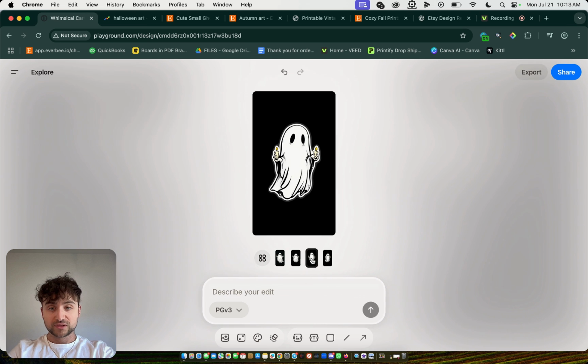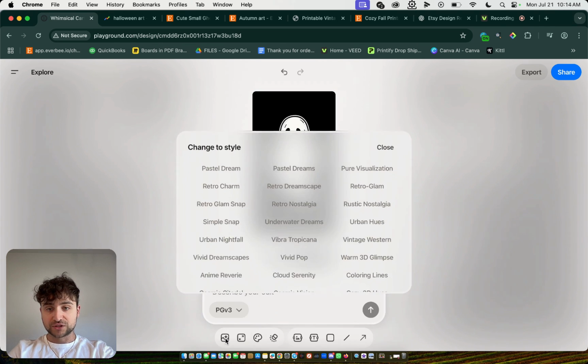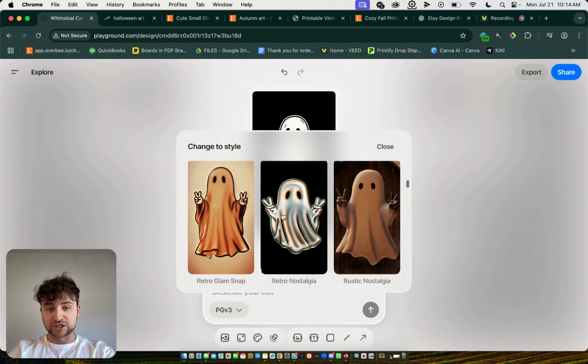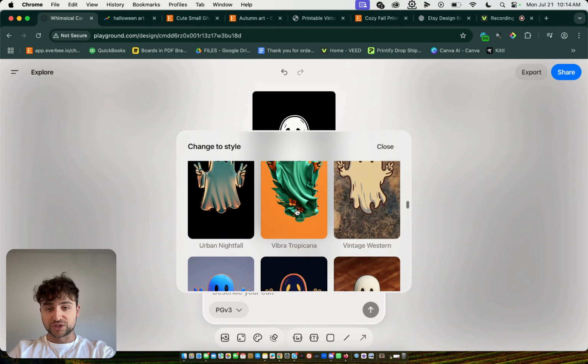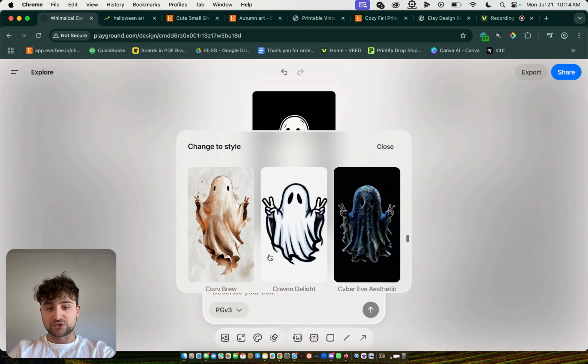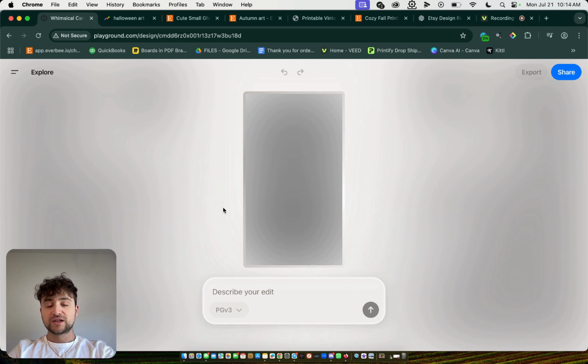And look, what's cool is I can choose different iterations, right? So here's a cool vintage one. Let's do this one. I like this one the most. Now I can also change the style. As you can see, I have a lot of options I can use. Retro nostalgia. I can make it vintage. So it's pretty cool what's possible. Cozy brew. I like this one a lot. Let's say I want to change the style to make it more old looking.